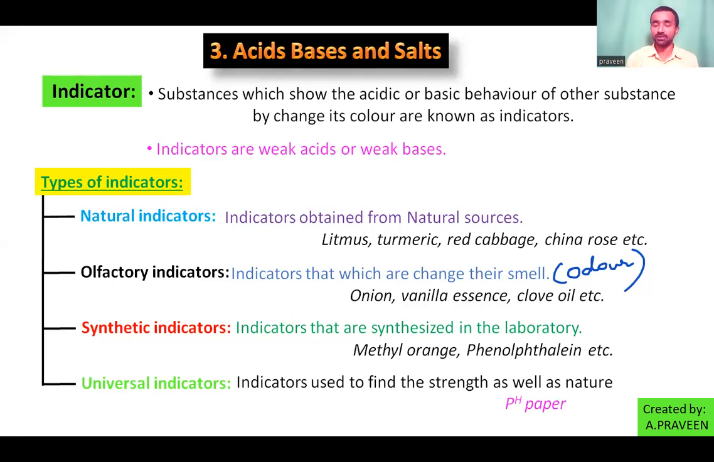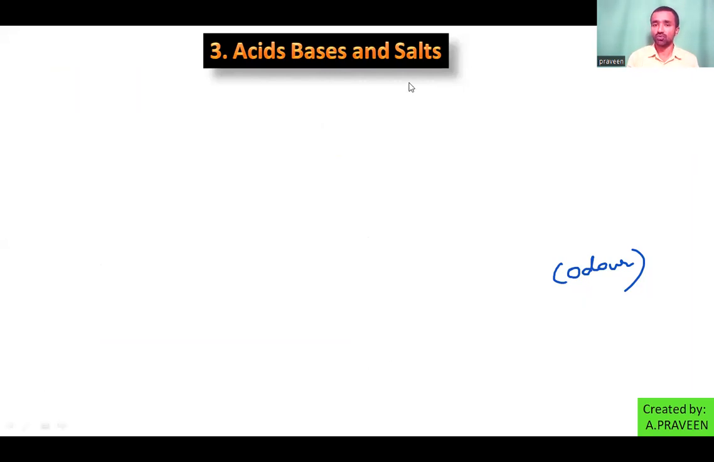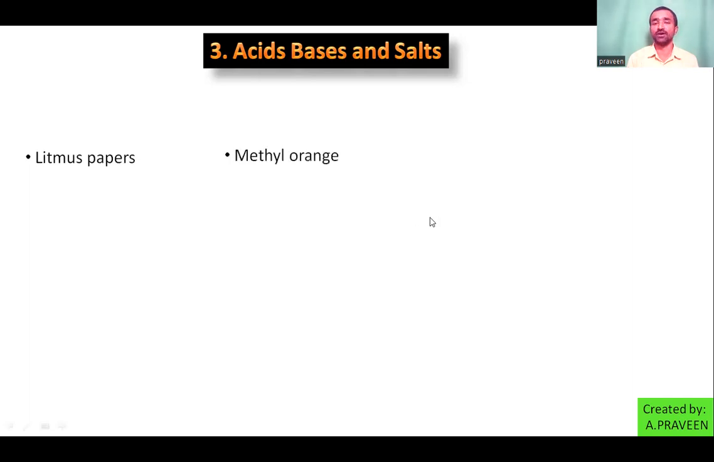So here simply we are dealing with 3 types in our subject. The 3 are simply litmus papers, methyl orange, and phenolphthalein.